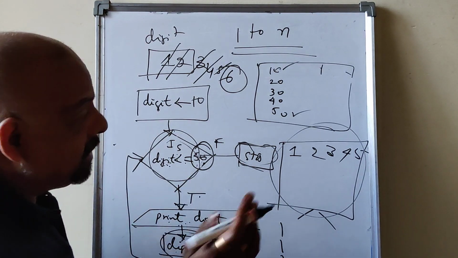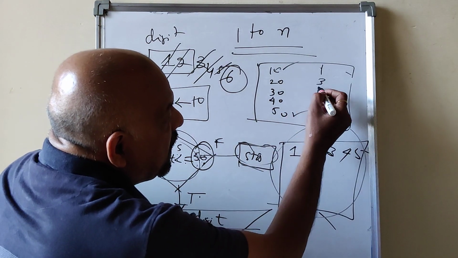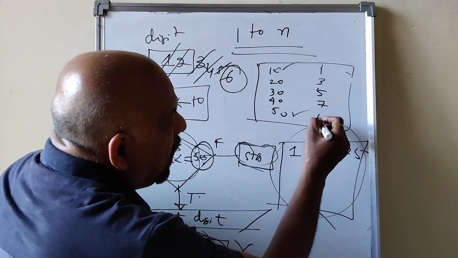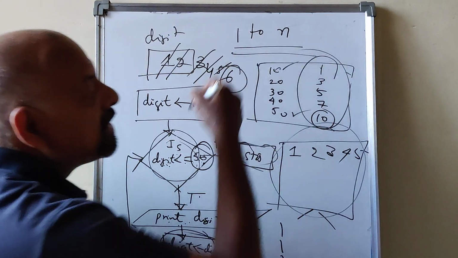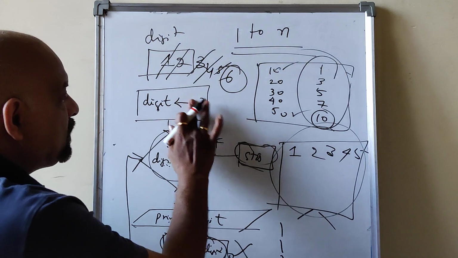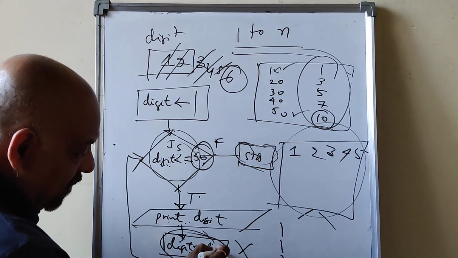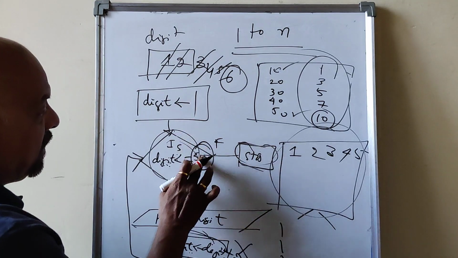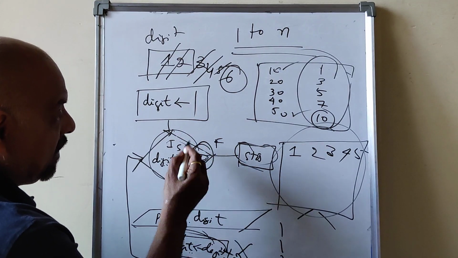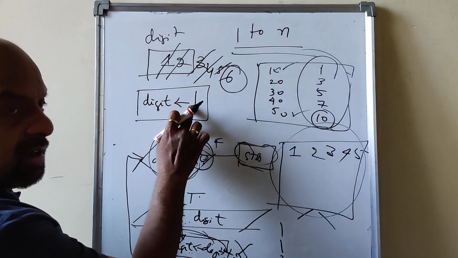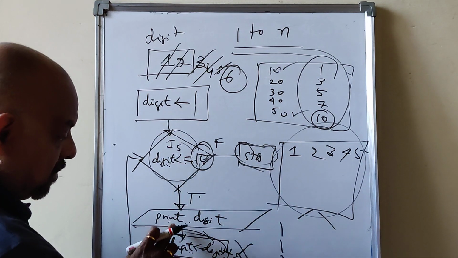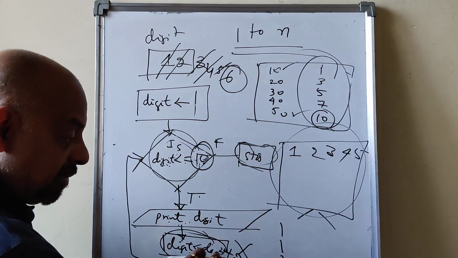It's generalized. Suppose I want to print 1, 3, 5, 7 up to 10, all the odd numbers between 1 to 10. Then this is 1, and here the increment is what? Digit is equal to digit plus 2, because less than or equal to 10. 1 will be an odd number. 1 less than or equal to 10 is true. 1 will be printed. Then increment with 2.